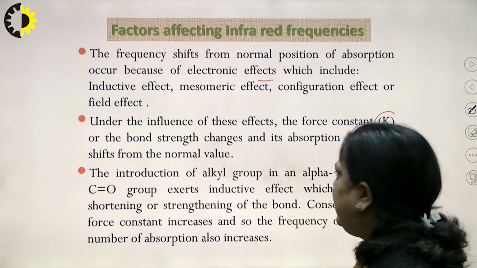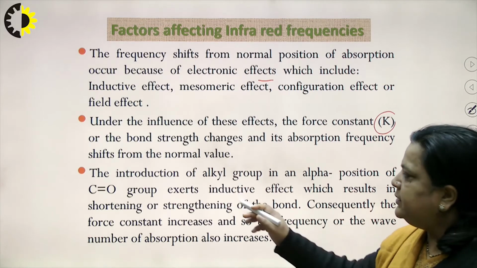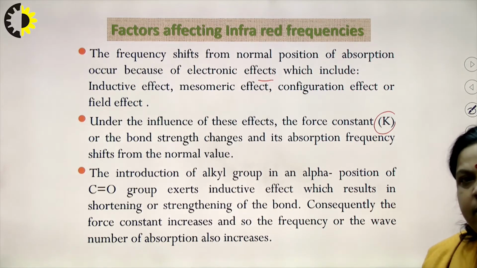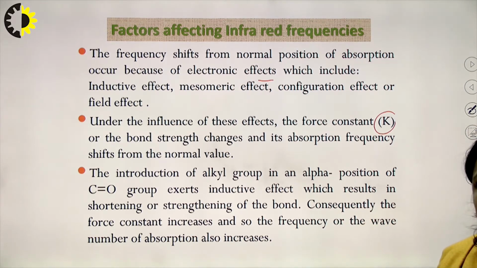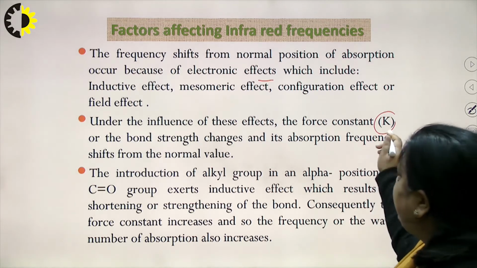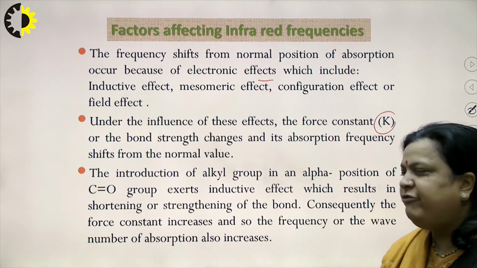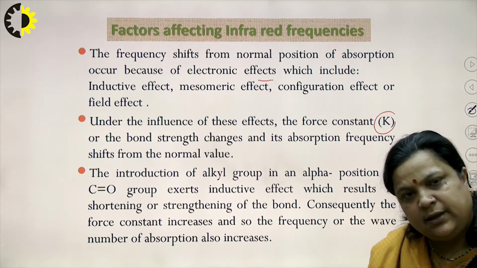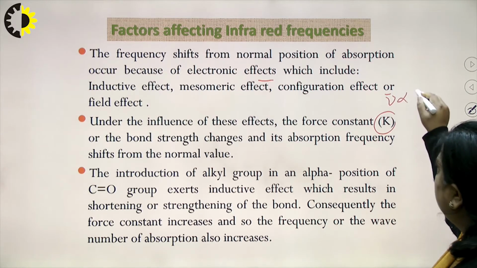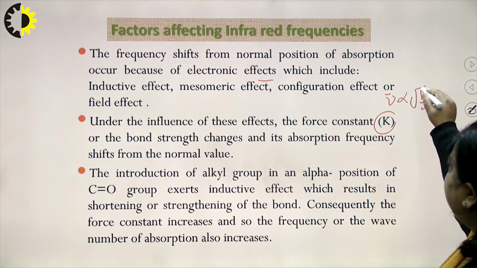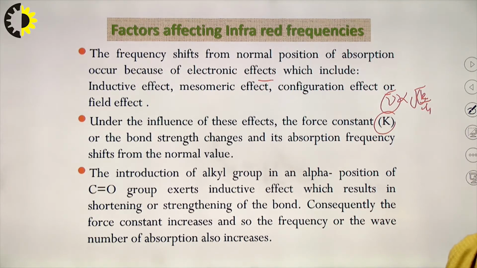The introduction of an alkyl group in the alpha position of carbonyl exerts an inductive effect, it may be plus or minus, which results in shortening or strengthening of the bond, and consequently the value of K changes, so the frequency or wave number also changes. If K increases, then the frequency also increases by this formula, and if K decreases, the IR frequency or wave number of absorption decreases.